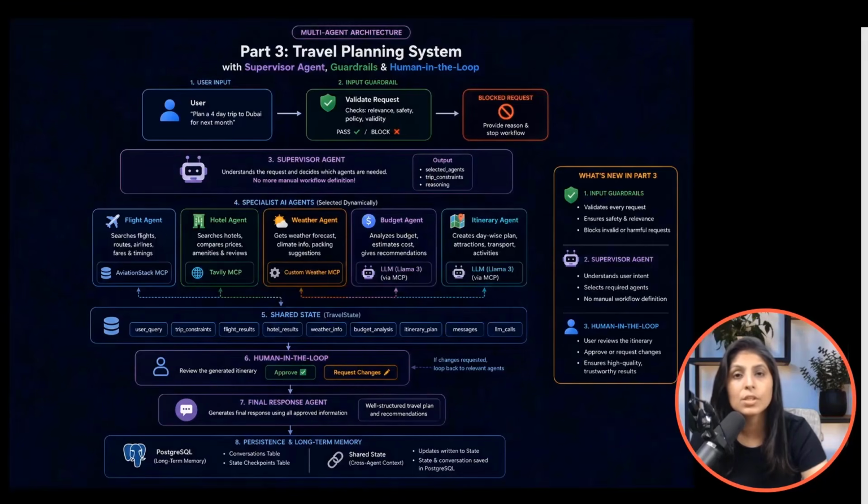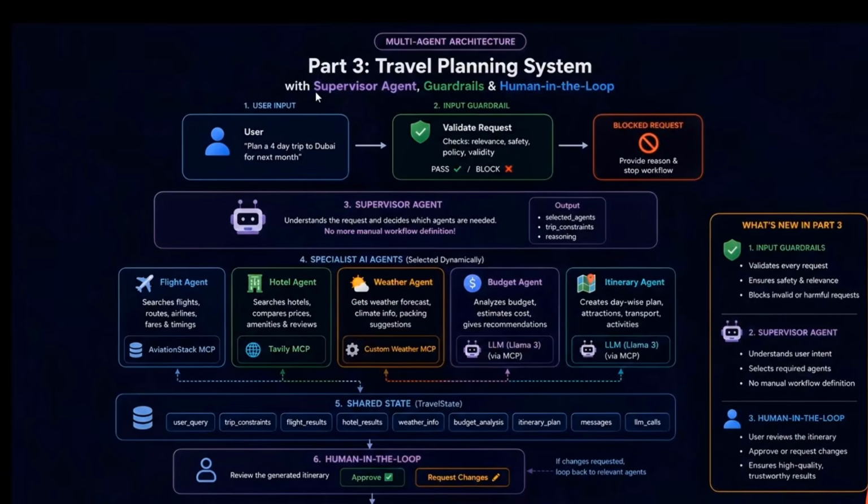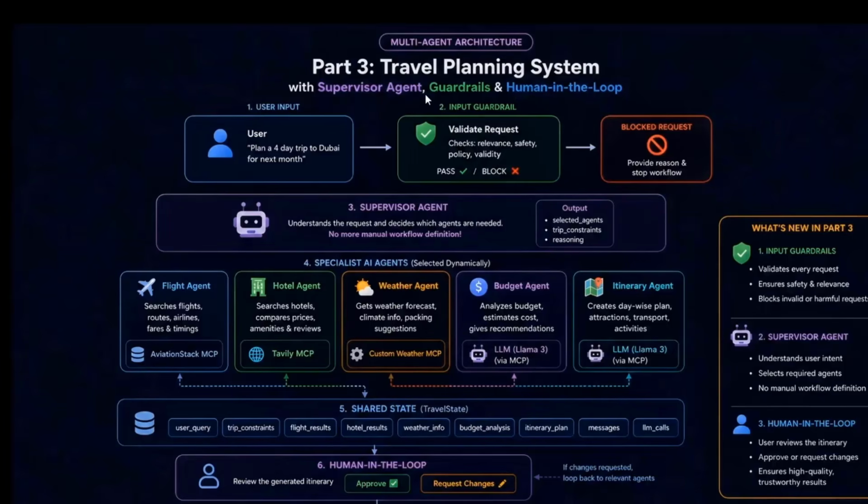So guys, today's video is part 3 of our travel planning system. We have already done 2 videos on this project, and in today's video we are just going to add new features in that project so that we can make it more smart and production ready. And these are the 3 features which we are adding today. We are going to add a supervisor agent. The second feature will be guardrails, and the third feature will be human in the loop. So these are the 3 features which we will add in our existing project.